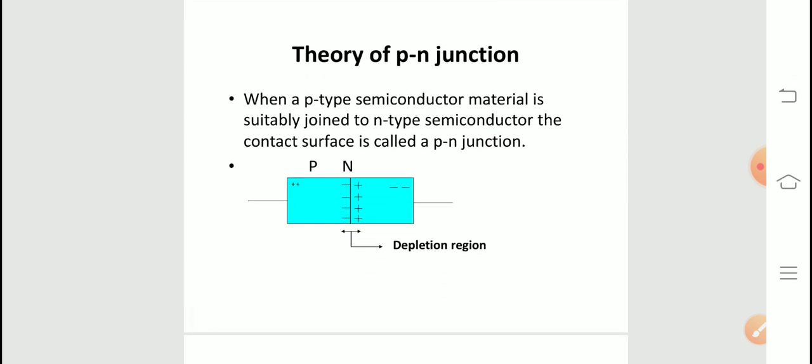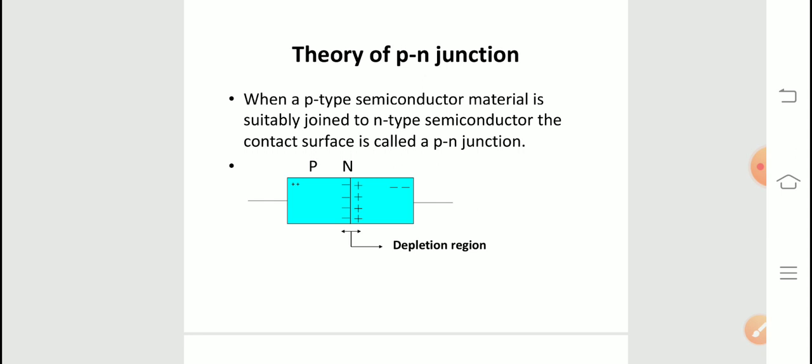First, what is a p-n junction diode? This is very simple. Take a p-type semiconductor and take an n-type semiconductor, you join together. Like layer by layer you can say, and you combine it. Such a surface junction where combination has occurred is known as p-n junction.